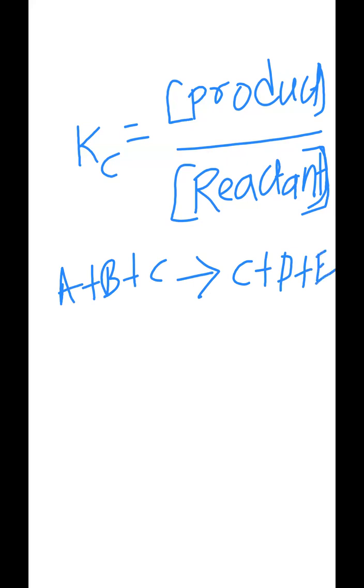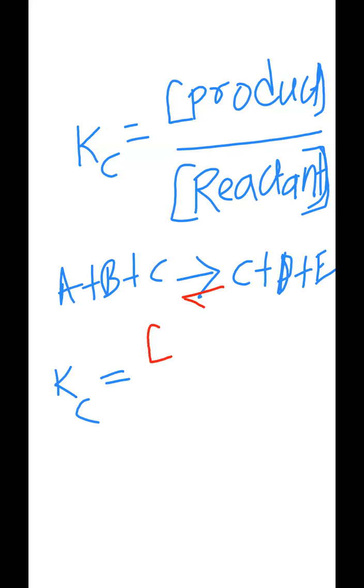For example, in the equation, how can we express the Kc value for this equation? 3 reactants is there, 3 products is there. How can you express in terms of Kc?